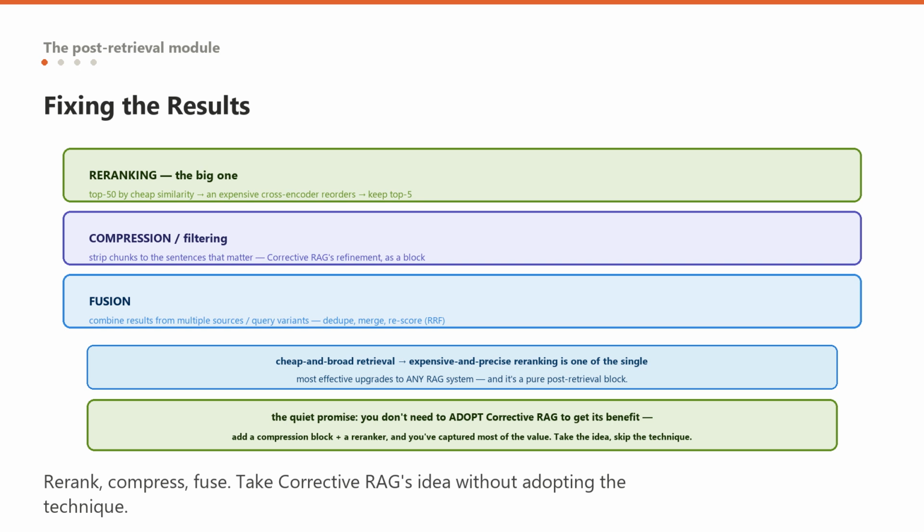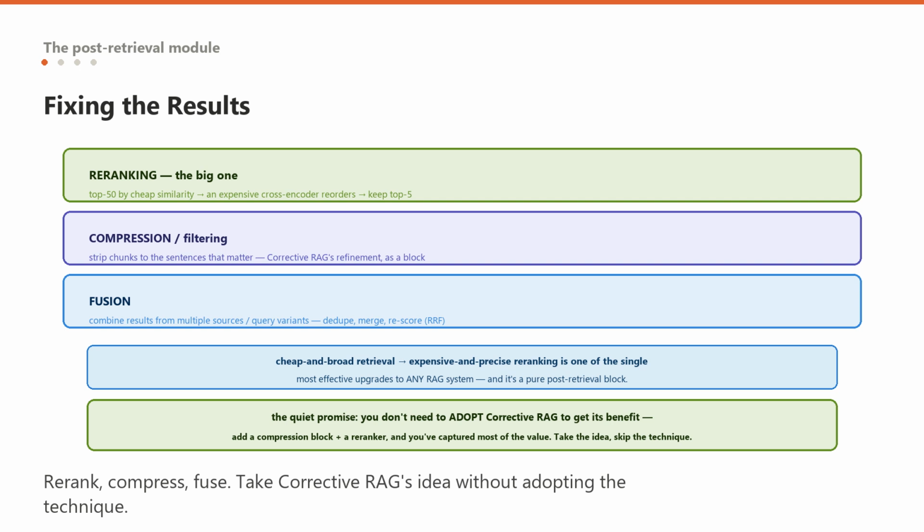This two-stage pattern, cheap and broad retrieval followed by expensive and precise re-ranking, is one of the single most effective upgrades to any RAG system, and it is a pure post-retrieval block. Compression, or filtering: strip the retrieved chunks down to only the sentences that actually matter, which is exactly the knowledge refinement we met in corrective RAG, again reappearing as a reusable module rather than a whole technique.